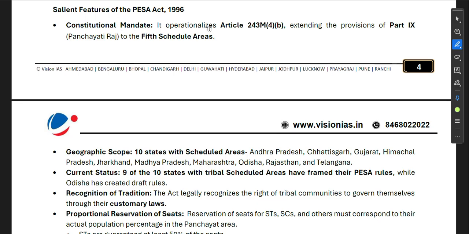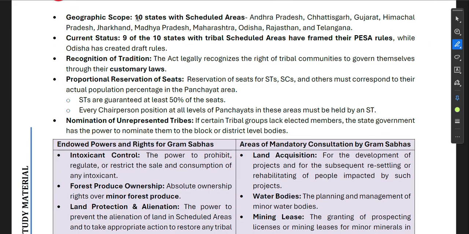The Constitution mandate: it operationalizes Article 243M(4)(b), extending the provisions of Part 9, Panchayati Raj, to the Fifth Schedule areas. So the PESA Act is basically about extending Panchayati Raj to the Fifth Schedule areas. Now, geographic scope: 10 states with Scheduled Areas: Andhra Pradesh, Chhattisgarh, Gujarat, Himachal Pradesh, Jharkhand, Madhya Pradesh, Maharashtra, Odisha, Rajasthan, and Telangana.